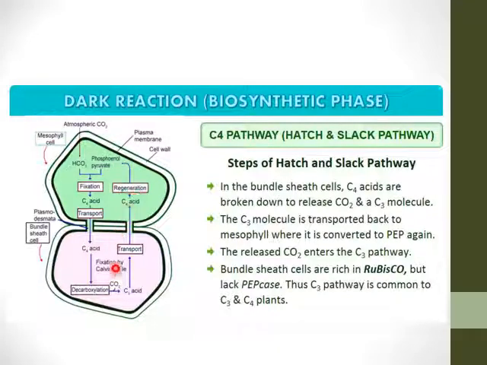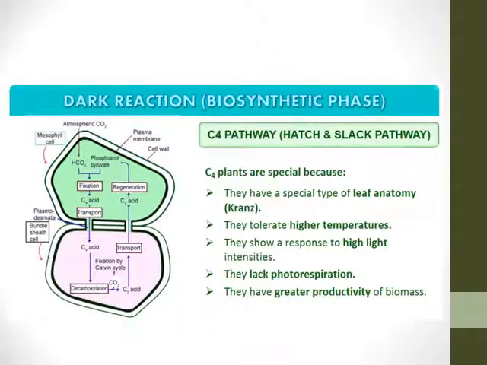And the CO2 that is released enters the Calvin cycle and forms products the same as in the C3 pathway. So the bundle sheath cells are rich in Rubisco but lack phosphoenol pyruvate carboxylase. The C3 pathway is common to C3 as well as C4 plants.